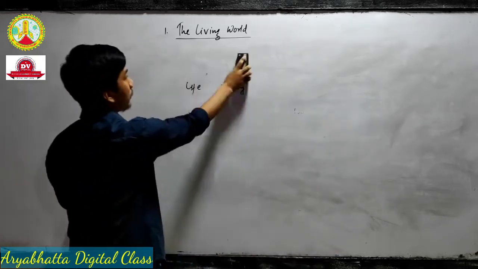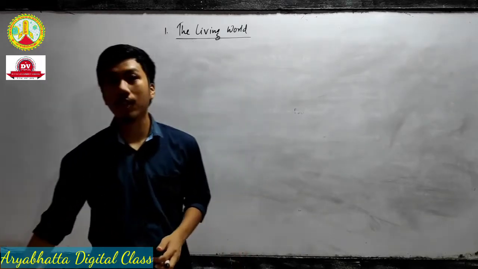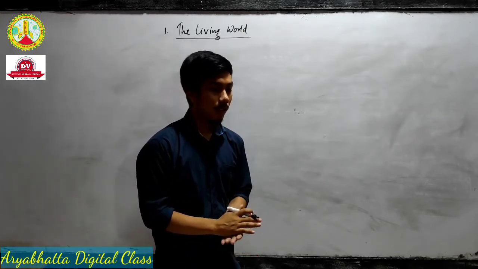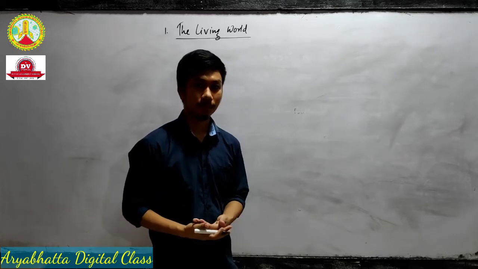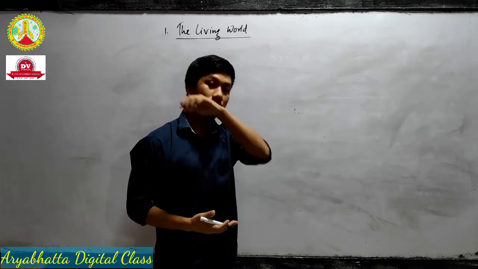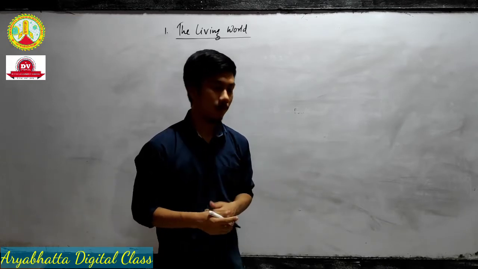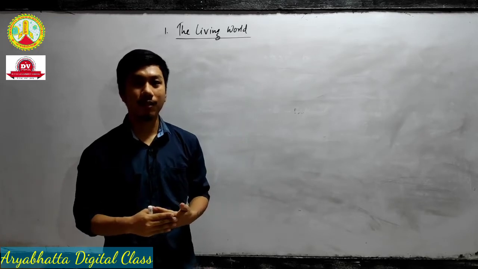Now we will discuss our first unit, first chapter, the living world. When we call any organism a living organism, it must show some special characteristics.